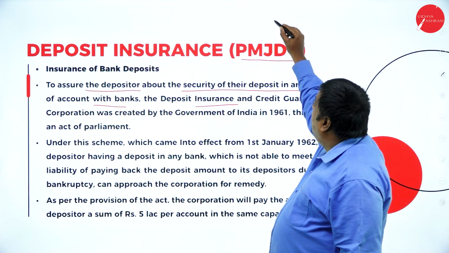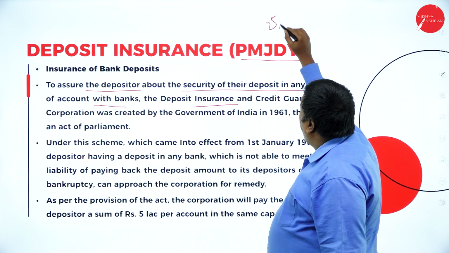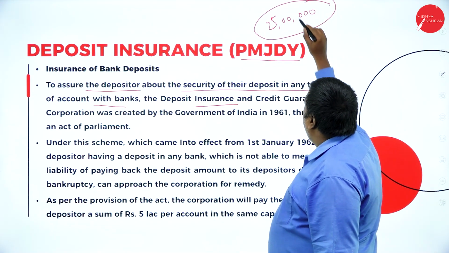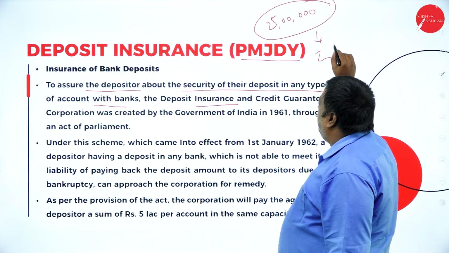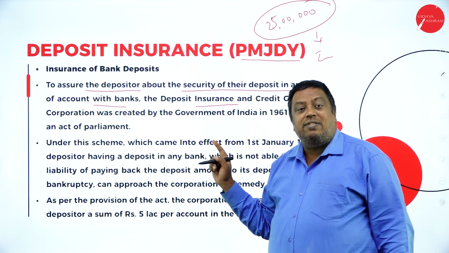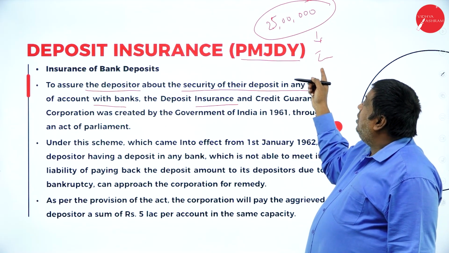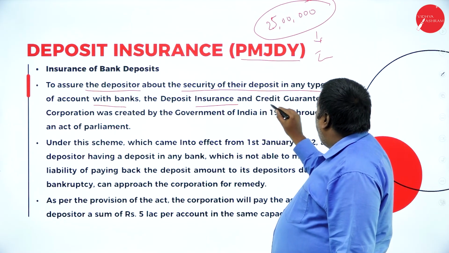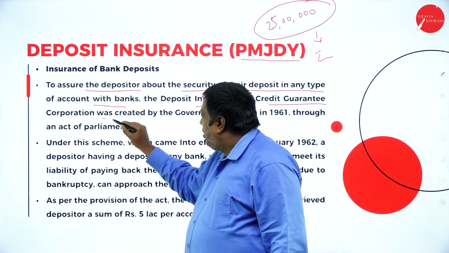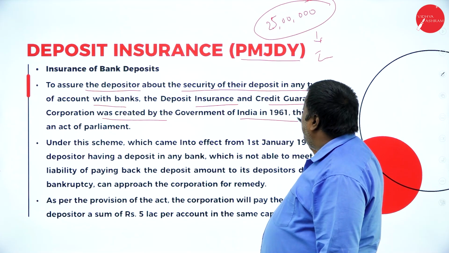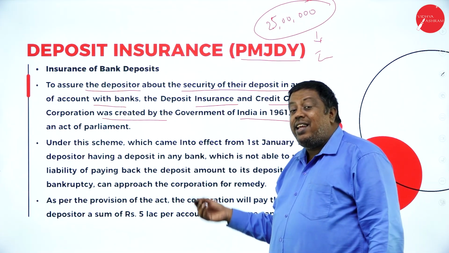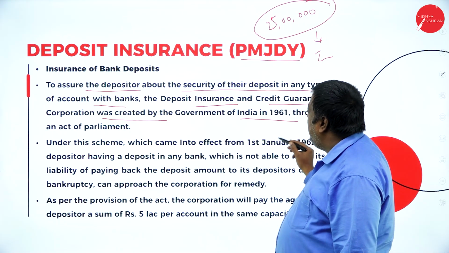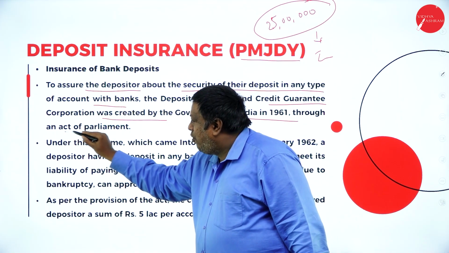Like for example, if I kept 25 lakhs in the account, this can be secured with insurance. This is the concept why they've started. This account is going to secure my entire deposit. And the Credit Guarantee Corporation was created by the government of India in 1961, through an Act of Parliament.